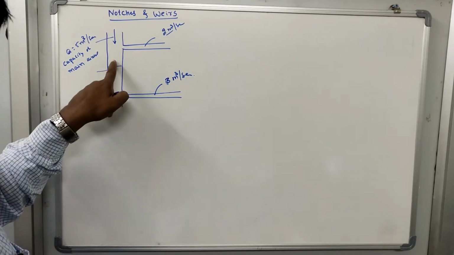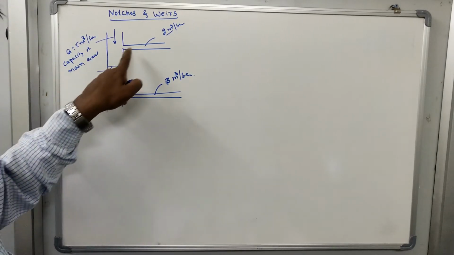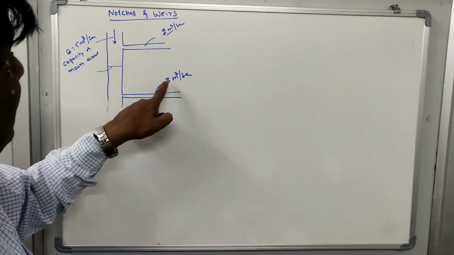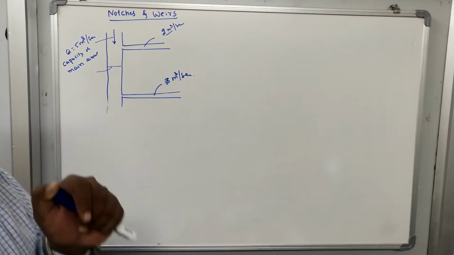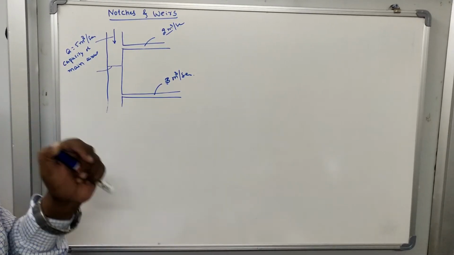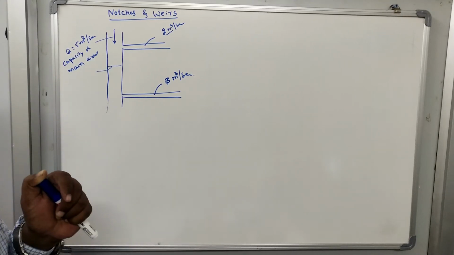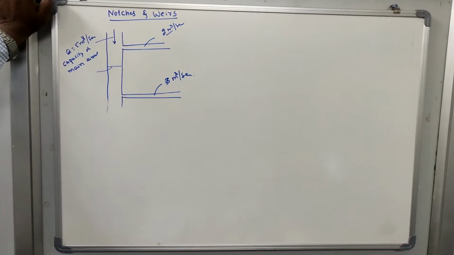As I told, the water carrying capacity of the main canal is 5 meter cube per second, the first branch is 2 meter cube per second, and the second branch canal is 3 meter cube per second. How do we ensure whether these three canals are carrying the required discharge? To know that, we use notches and weirs. If it is a canal system, we mainly use notches.